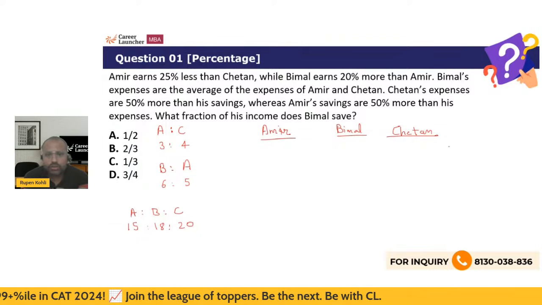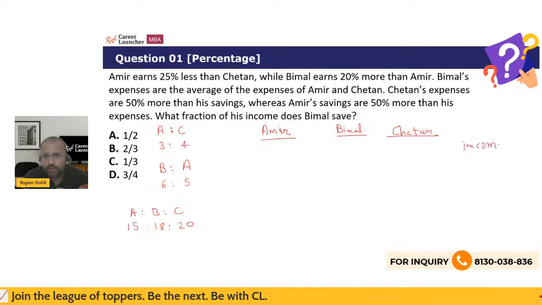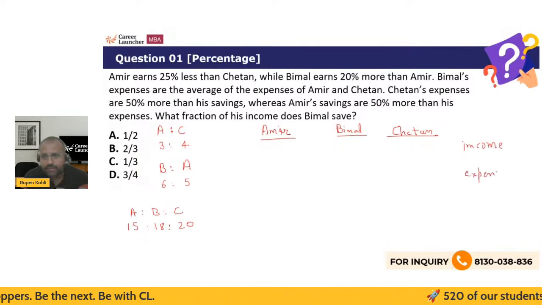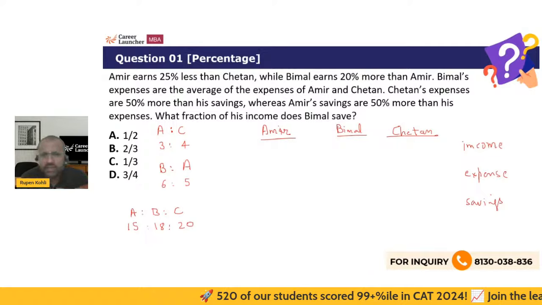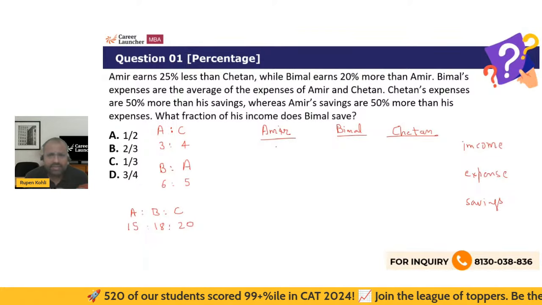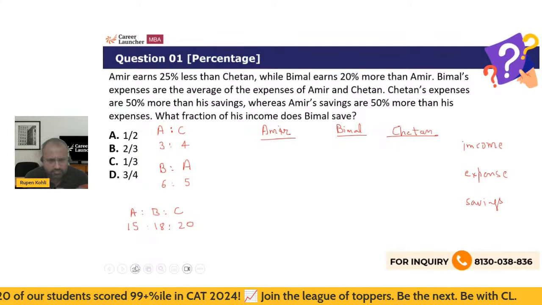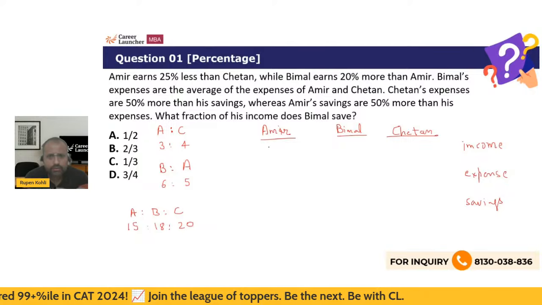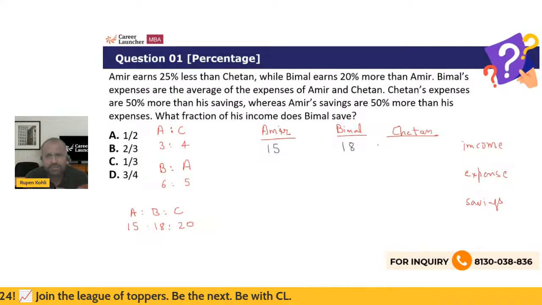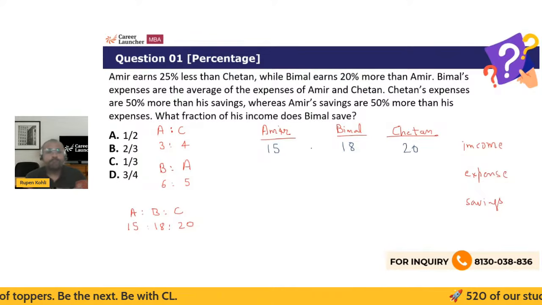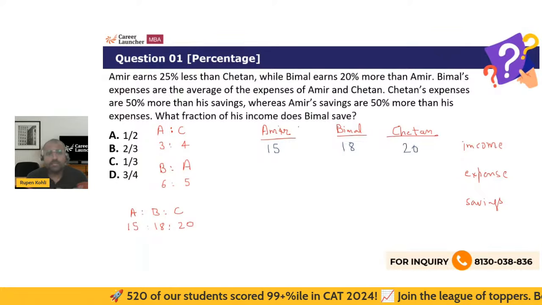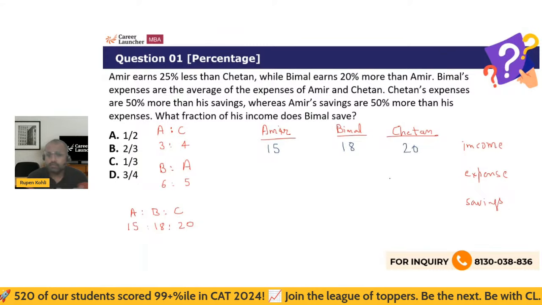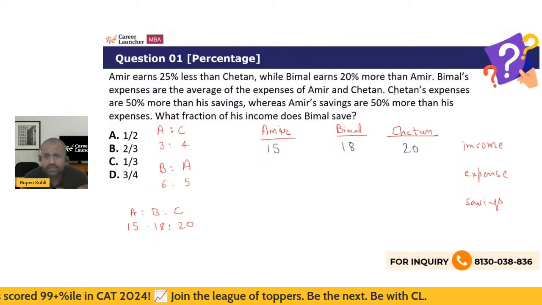So I was saying there is income, there is expense, and there is savings. In these questions, what I typically do is make a small table like this and note the numbers. I could have taken 150, 180, 200, but I'm just taking 15, 18, 20, right? Okay, so now I guess we have to establish something about savings for Bimal. Bimal's expenses are the average of Chetan and Amir's. So we'll come back to that later on once we have seen what we can do.